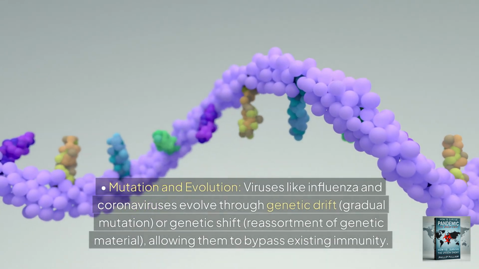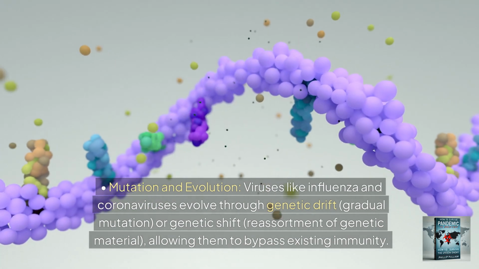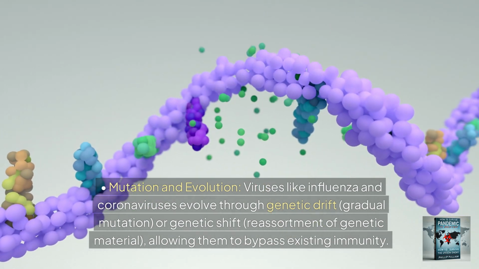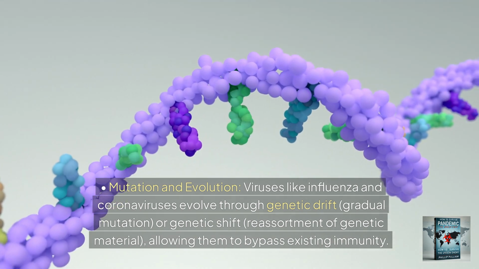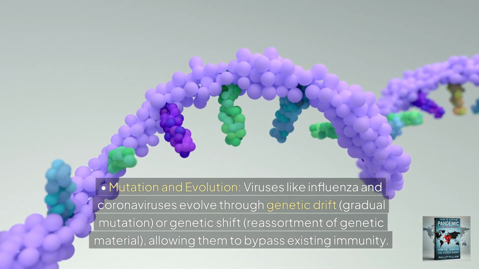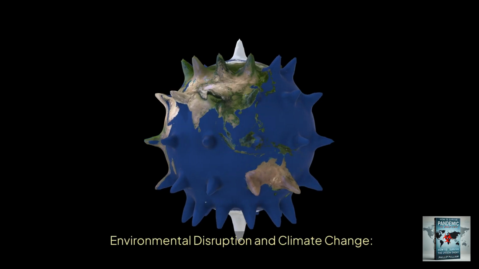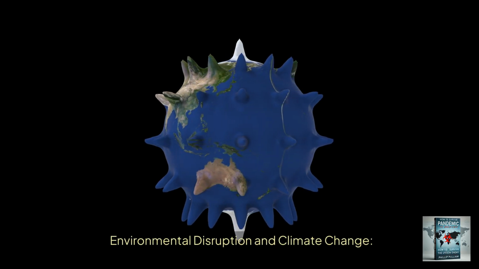Mutation and evolution. Viruses like influenza and coronaviruses evolve through genetic drift, gradual mutation, or genetic shift, reassortment of genetic material, allowing them to bypass existing immunity. 3. Environmental disruption and climate change.